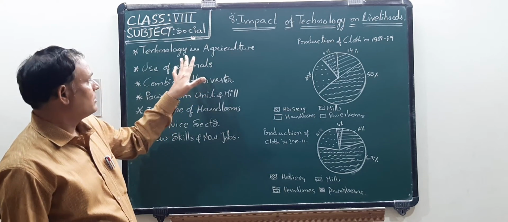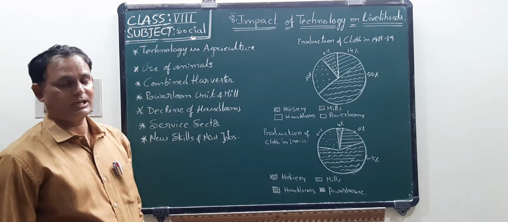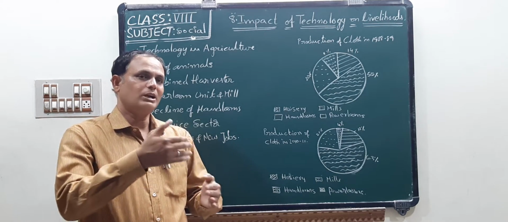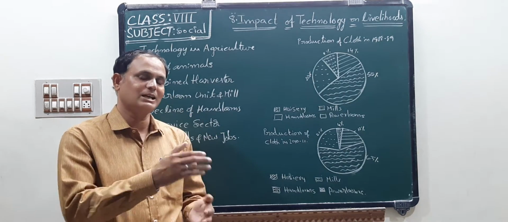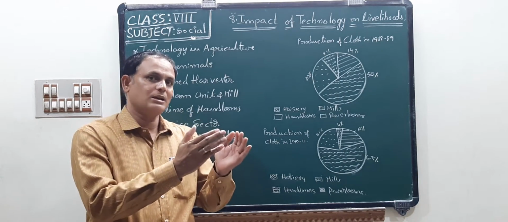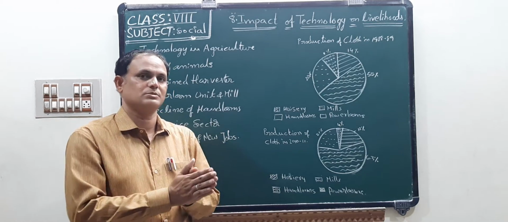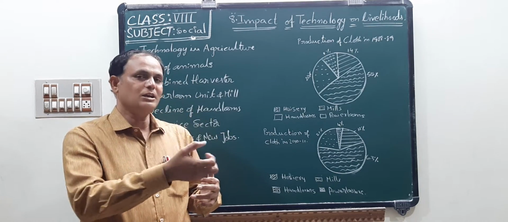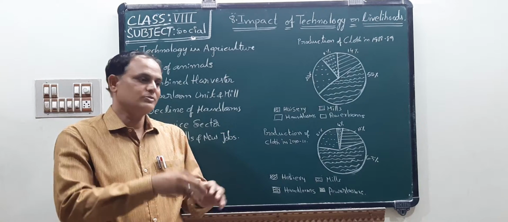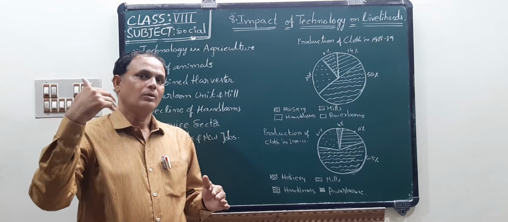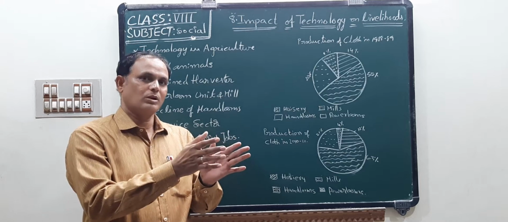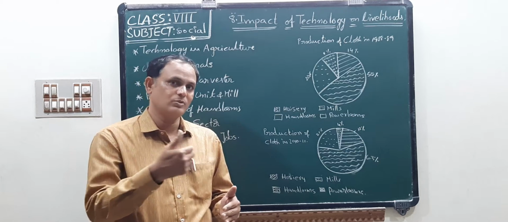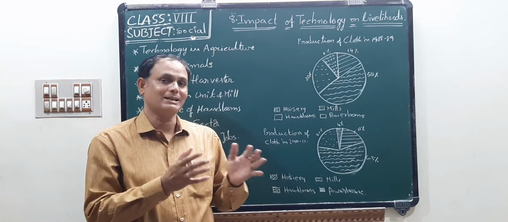Look here: technology in agriculture activities. When technology is used for the production of agriculture activities, that means food grains and cash crops, food crops and cash crops, we are getting more yield. Why? Because before technology, we used bullocks for ploughing, children. After that, instead of bullocks, we are now using a tractor for ploughing.